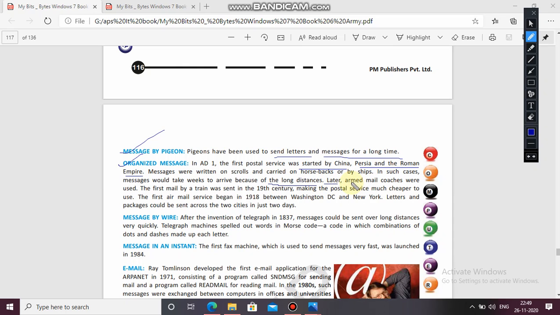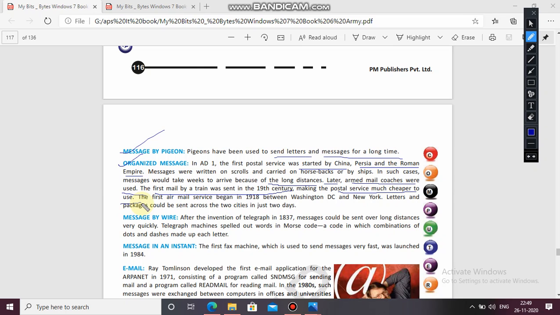Later, armed mail coaches were used. The first mail by a train was sent in the 19th century, making the postal service much cheaper to use. So at that time, the first mail was sent by train in the 19th century, making postal services much cheaper.